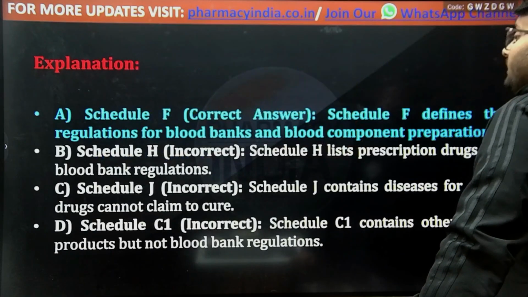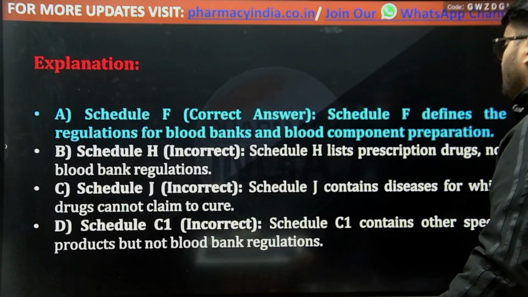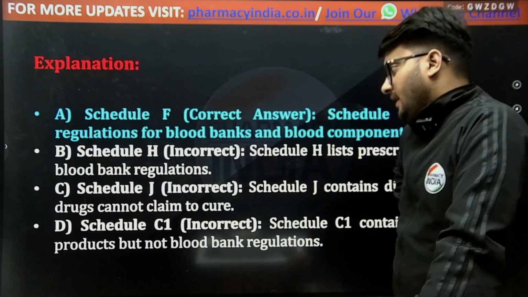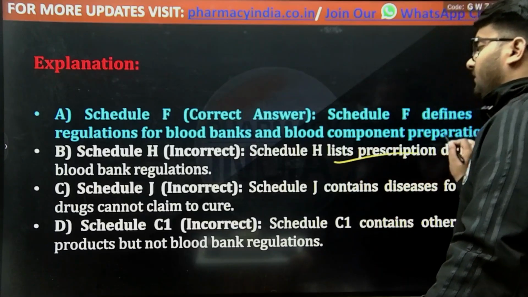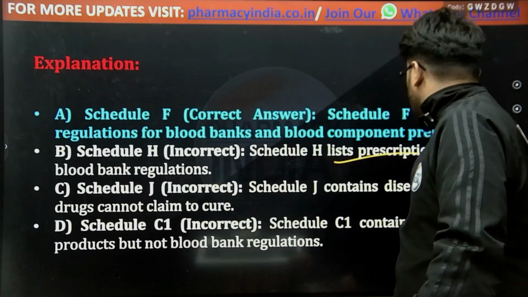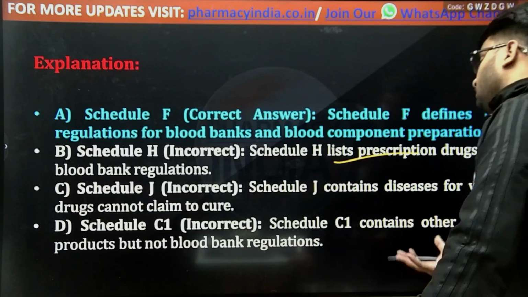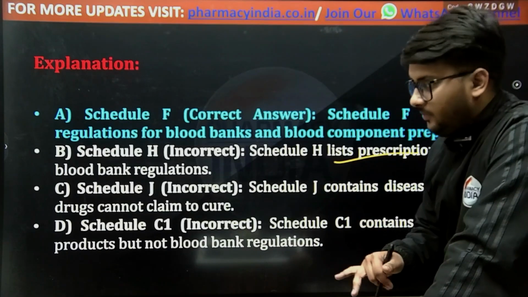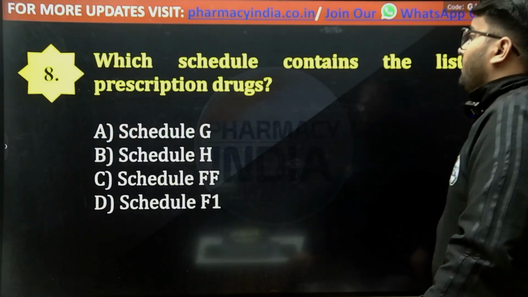Schedule F defines the regulations for the blood banks or the proper functioning of the blood banks and the preparation of the blood components. Schedule H contains the list of prescription drugs, and Schedule J contains the diseases for which drugs cannot claim to cure, and Schedule C1 contains the other special products but not blood bank components or the blood bank regulations.